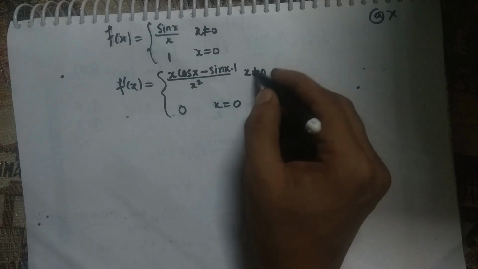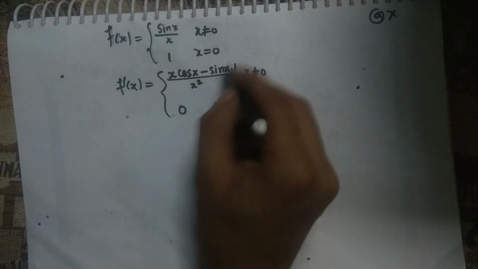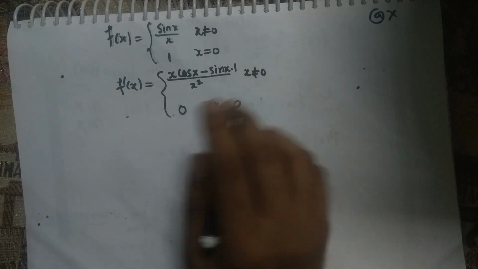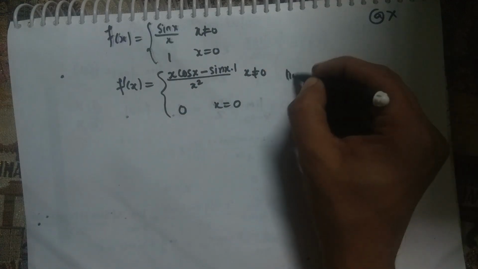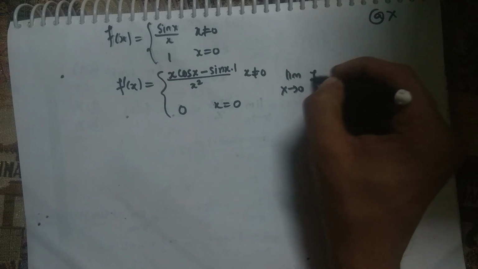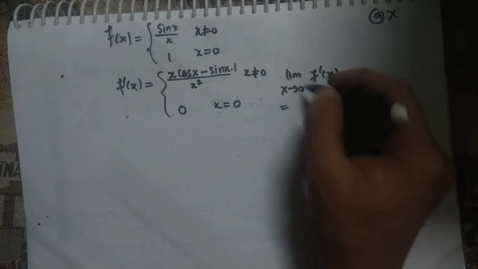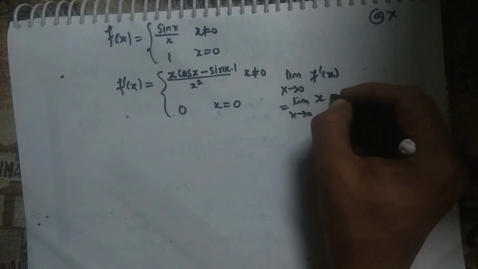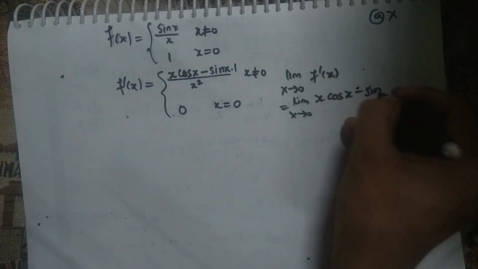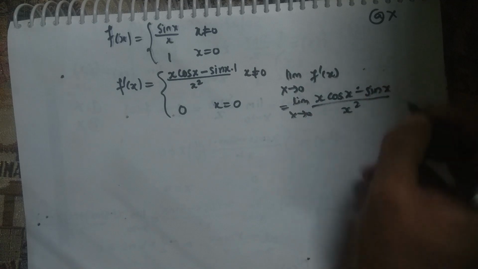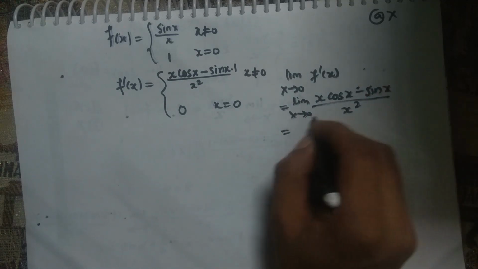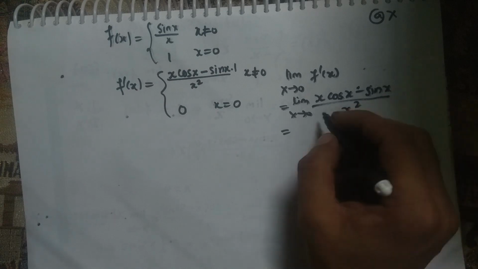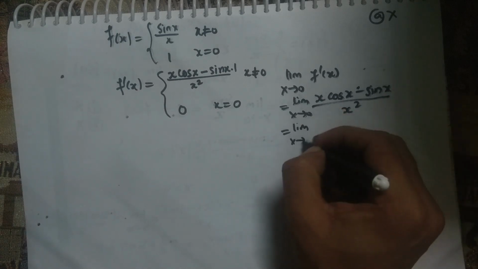Now we just have to check whether the value of this function as x approaches 0 is 0 or not. If I am able to prove this, then we are done. As x tends to 0, f dash x. Now we will check the limit as x tends to 0 of x cos x minus sin x divided by x square. If we approach x towards 0, we will get 0 by 0, which is an indeterminate form. So in this case we will apply L'Hospital rule.